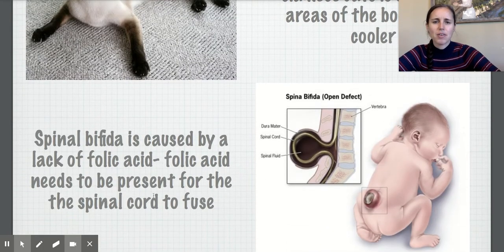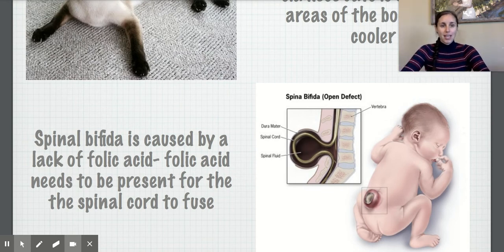This is an example of a lack of nutrients. Spina bifida is often caused in utero. What spina bifida is, it's almost like an open spinal cord. It's a spinal cord defect where the spinal cord doesn't fuse at the bottom. So it can actually cause severe impairments in terms of motor impairments. It's caused by a lack of folic acid. Folic acid is really important, especially around week 6 of pregnancy, to ensure that the spinal cord will properly fuse. If you don't have folic acid, which is why so many prenatal vitamins have high folic acid, you are more likely to have spina bifida.